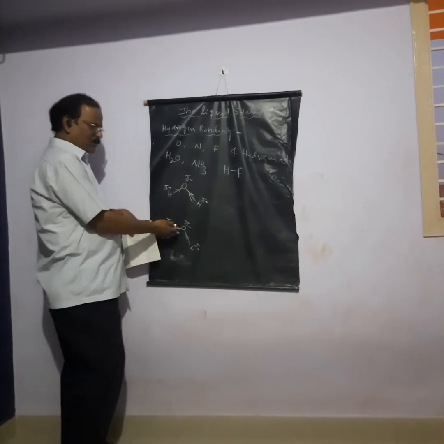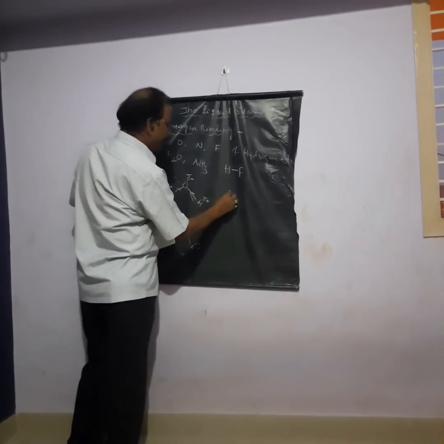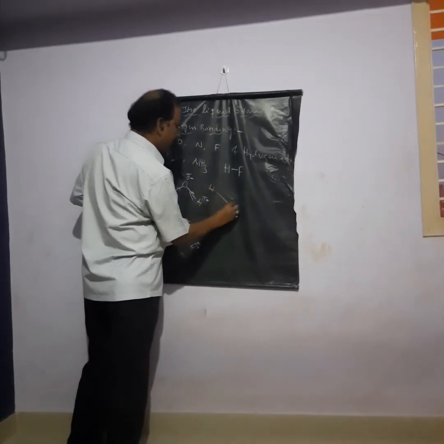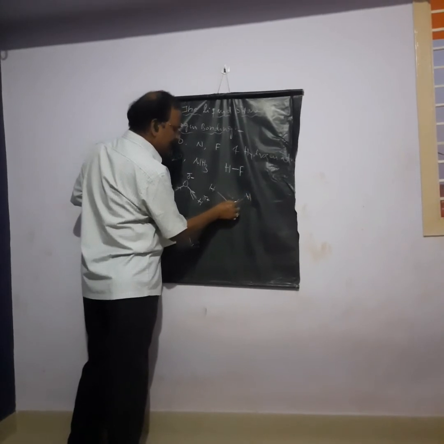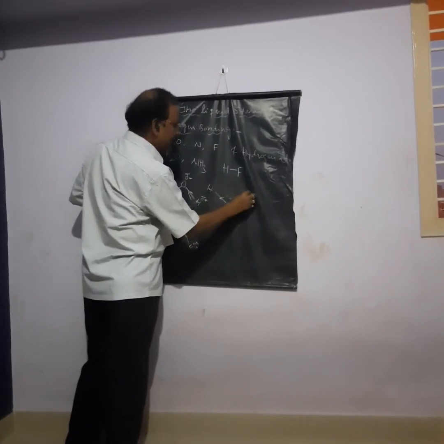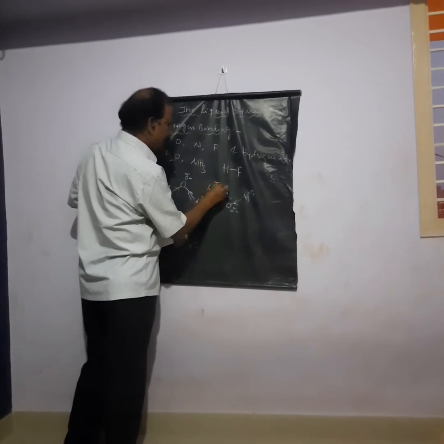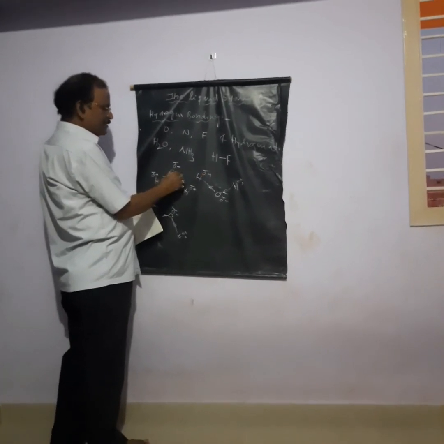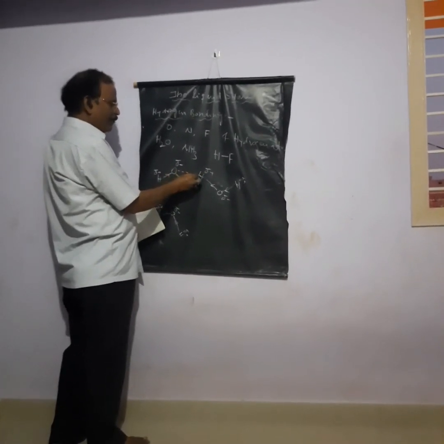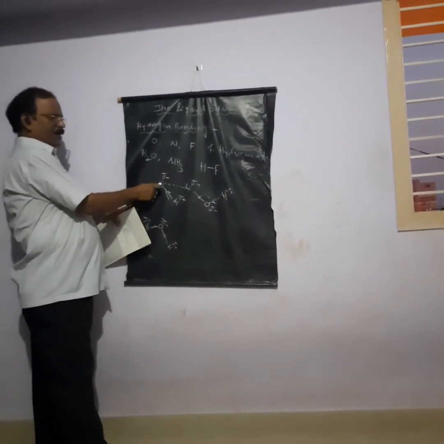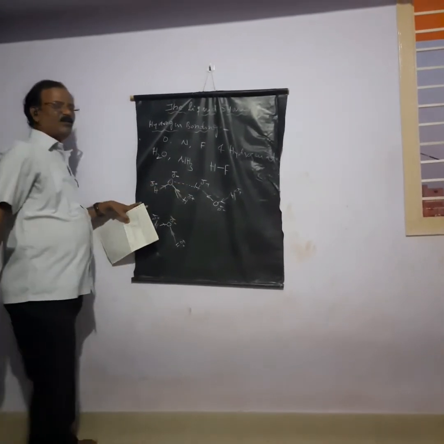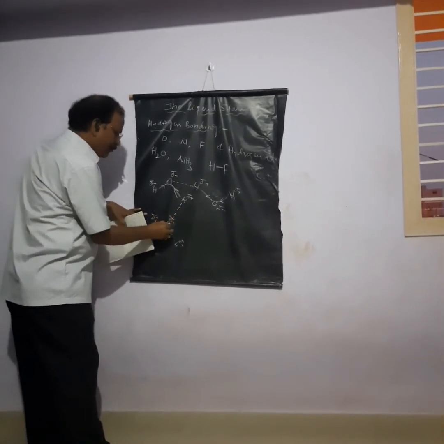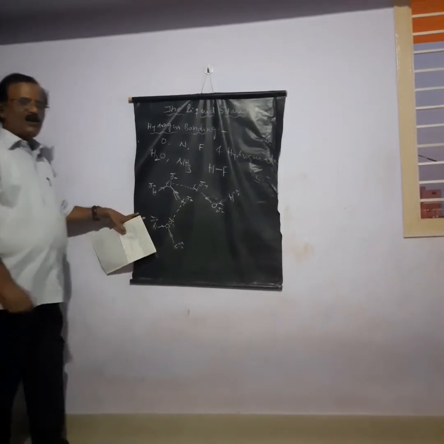So whenever water molecules are present together like this, with a slight negative charge and a slight positive charge, there is a weak bonding between the electronegative oxygen atom and the electropositive hydrogen atom. Similarly, there is a bonding between the electronegative oxygen and another electropositive hydrogen.